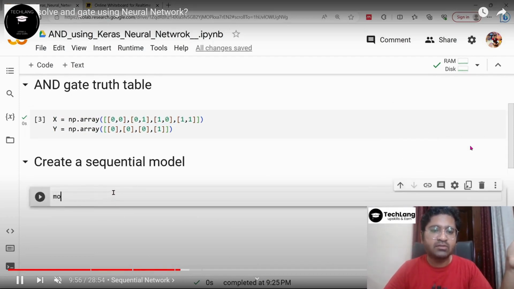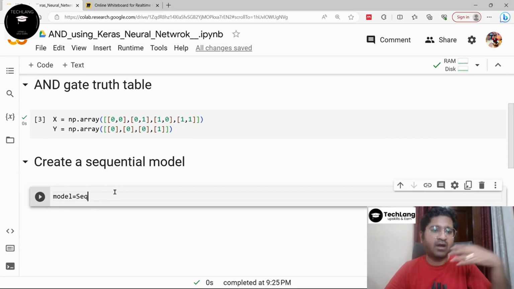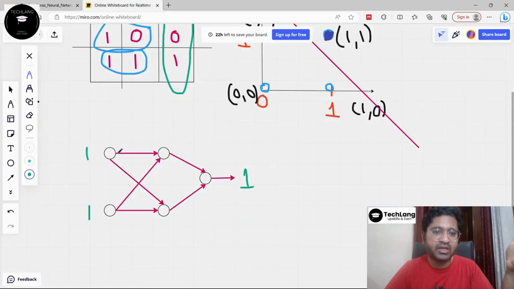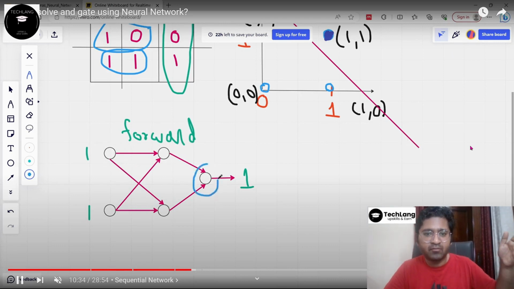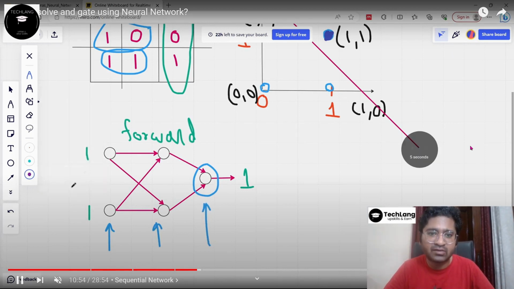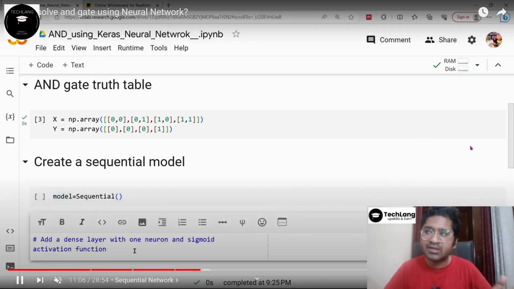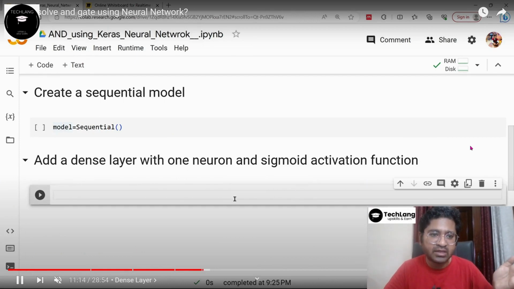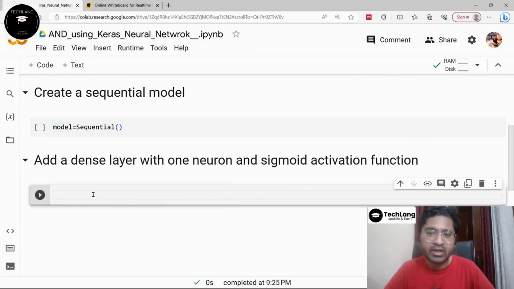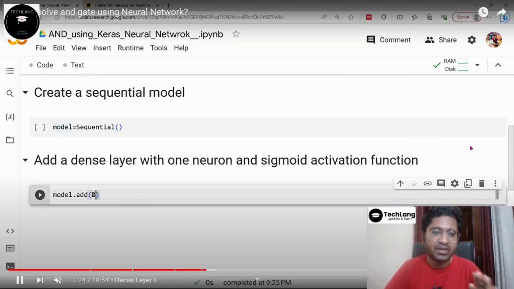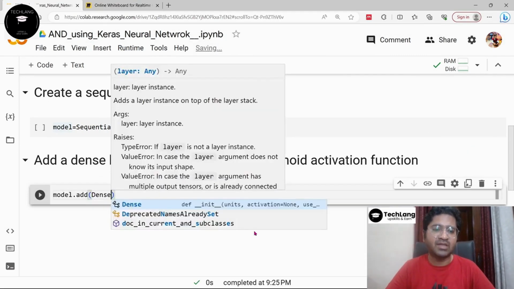Finally, we will create the sequential model. The sequential model will be model equals Sequential. This is a predefined object where we have sequential connection from one layer to another layer. So we will go through the forward path and this will connect one node to another node. And of course these edges will consist of some weights also. Then we will add a Dense layer with one neuron and a sigmoid activation function.